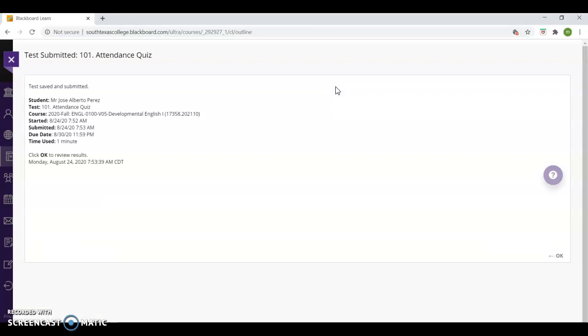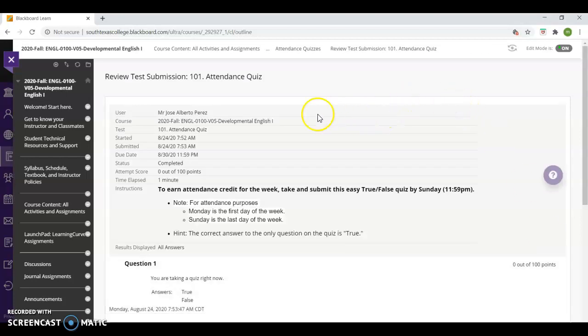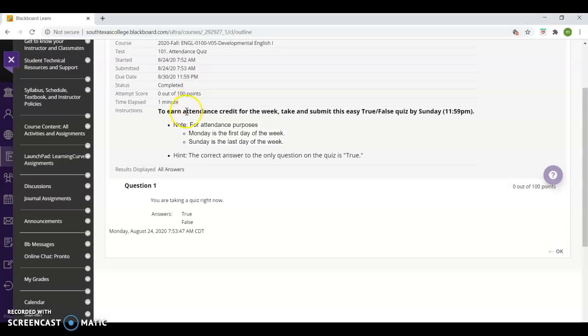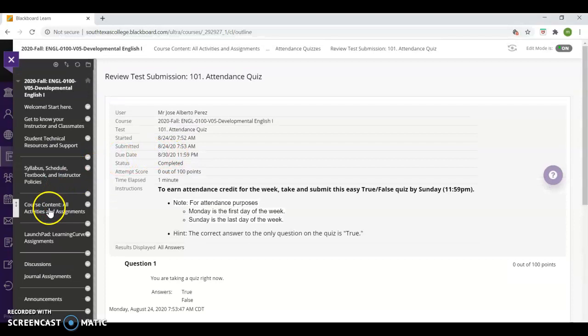And again, patience is often required for this, and often you need this little OK to get it away from the screen. Because see, I noticed it's telling me right there the results and all that. Okay. Now I'm going to go back to course content. That's pretty much it. That's what's in the weeks.